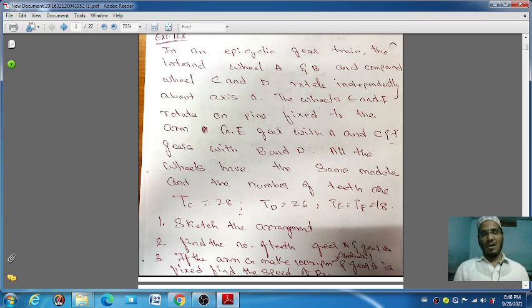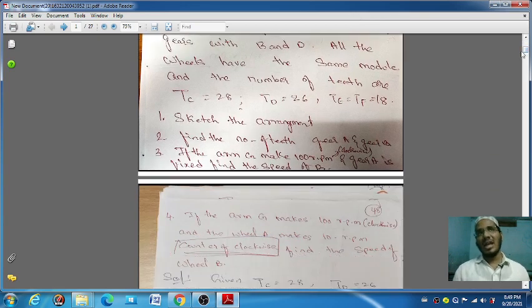After that the question asks us to find, first, we have to draw the sketch. Sometimes the diagram is given and sometimes it is not, so you have to draw the figure yourself. That will give you 4 or 5 marks. Sketch the arrangement on the basis of the teeth. Then find the number of teeth on gear A and gear B, because the teeth of gears A and B are not given.